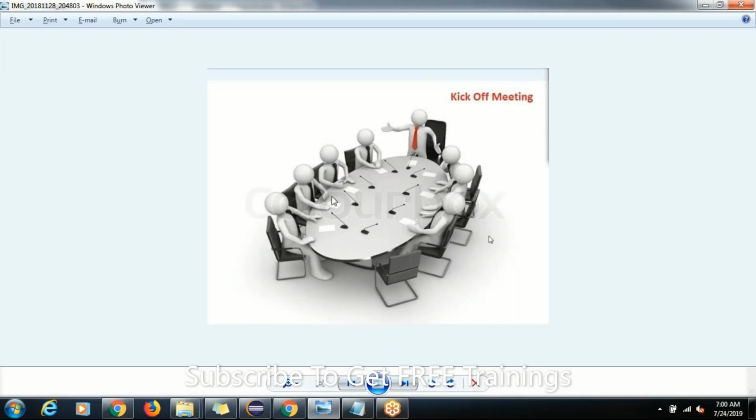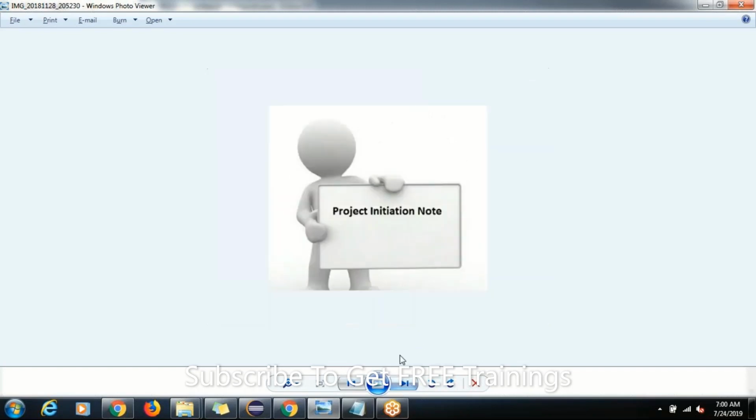Based on the experience, once the project manager is selected, this project manager will prepare a project initiation note, which is the basic information of a project, and send it to all the people in the office, just for information, that we got a new project and so is the client. This is what the project initiation note is about.